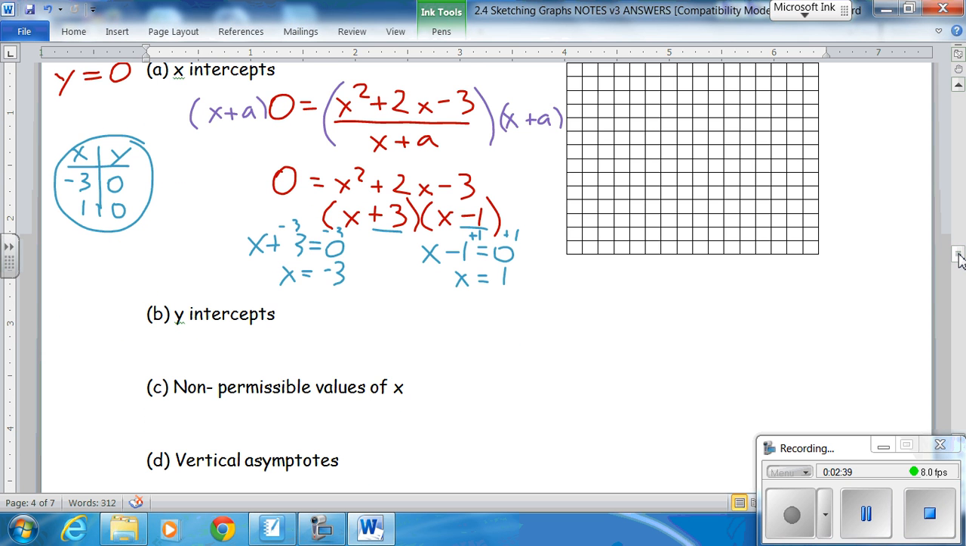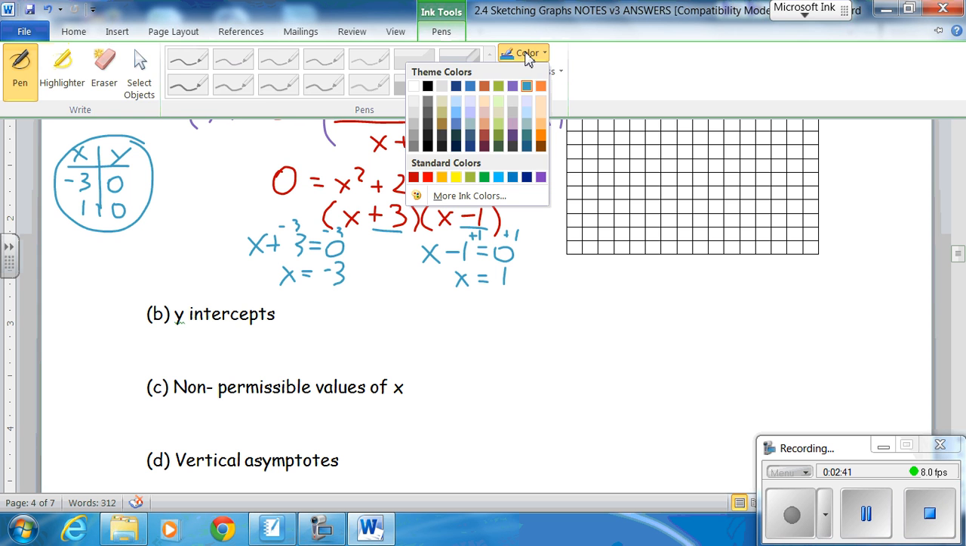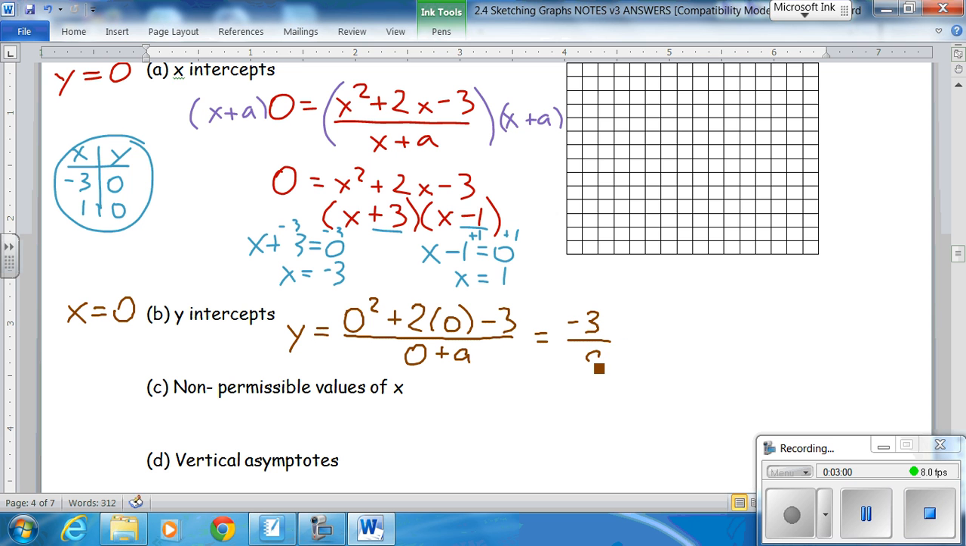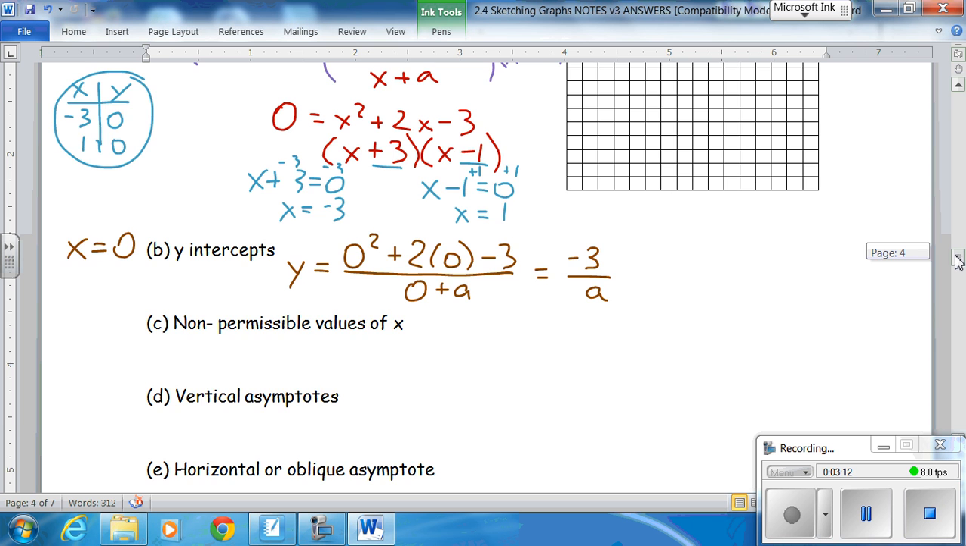Now, my y-intercept: x is equal to 0. So y is equal to 0 squared plus 2 times 0 minus 3 over 0 plus a, which is minus 3 over a, and we're kind of hooped because we don't know what a is. But I do have a y-intercept, and I can talk about non-permissible values of x.